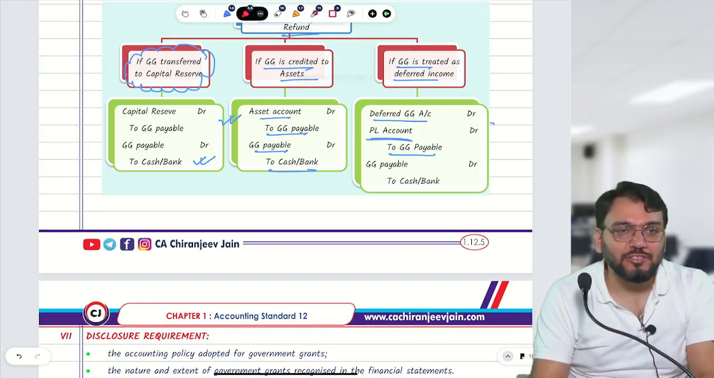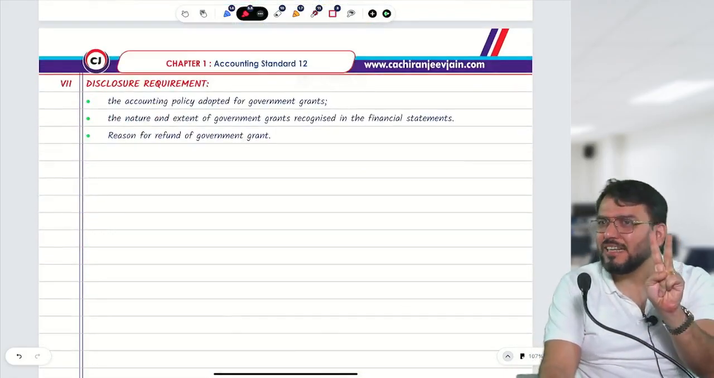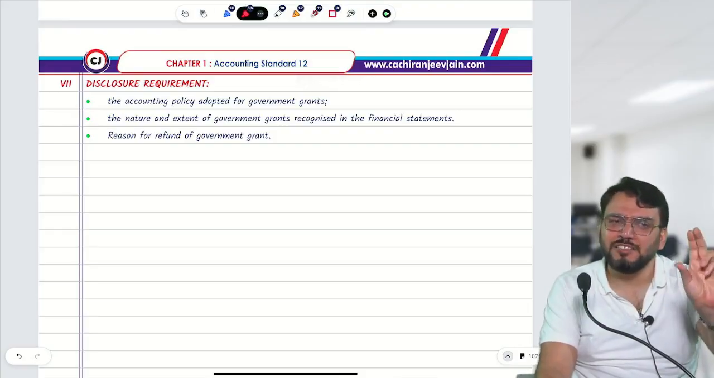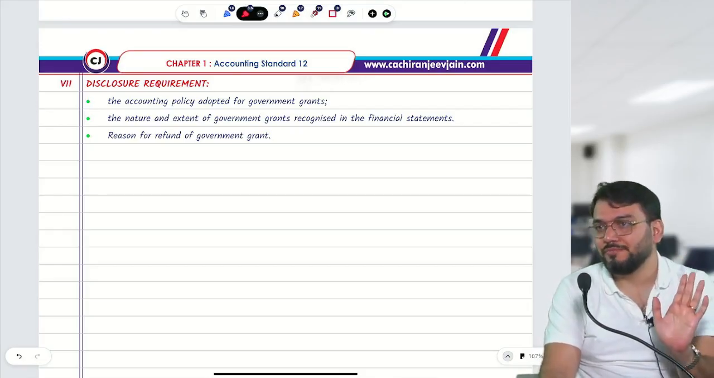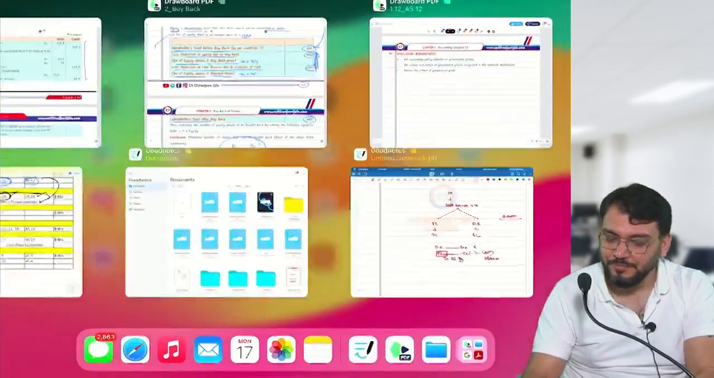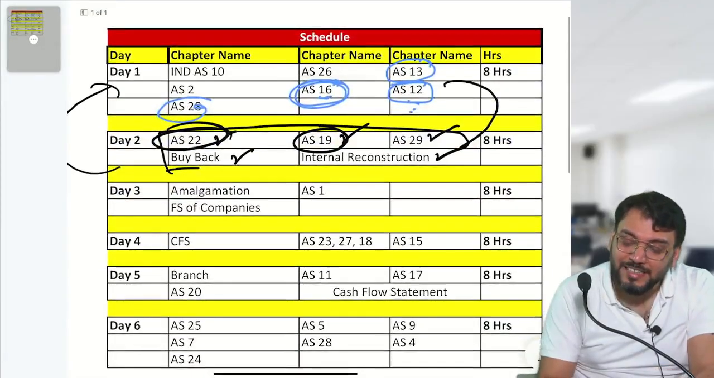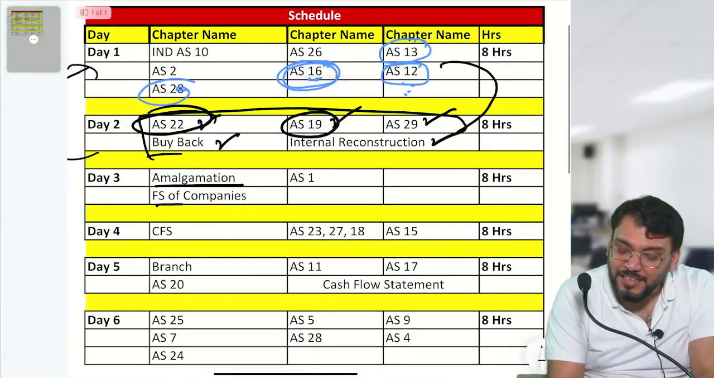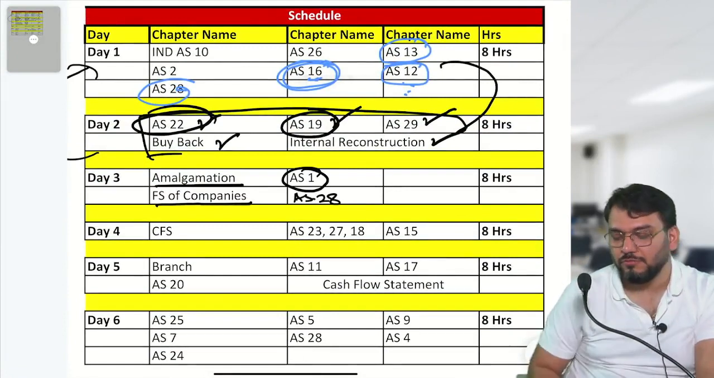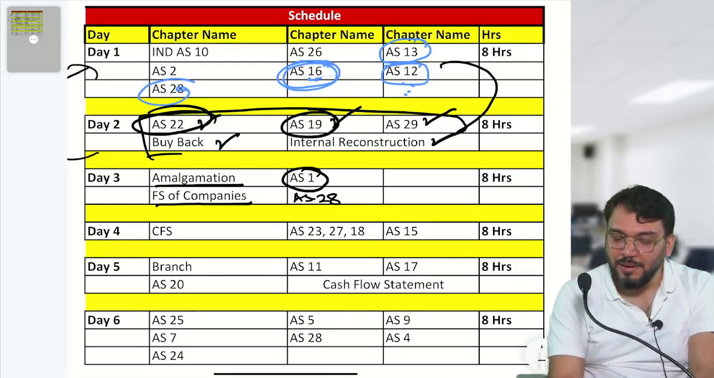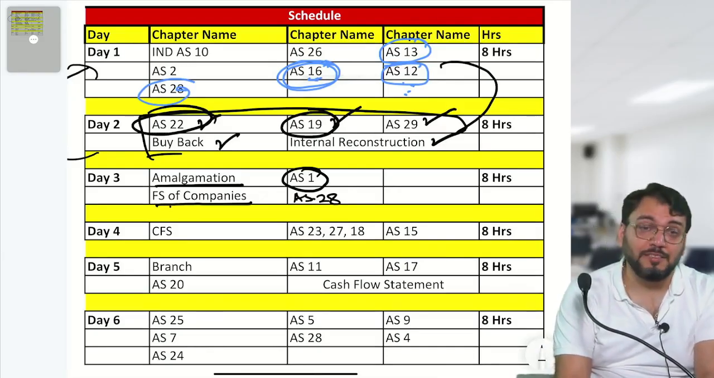So today we completed AS12. Okay, we are left with AS28 and AS13. AS28 is very less from the exam point of view. AS13 is a big chapter, so AS13 will take more than 2 hours. Okay, we'll complete it, don't worry. So what is the day 3 target? Amalgamation, financial statement of company and AS1. AS1 is very easy, so I think we'll be able to complete AS28 also tomorrow. Amalgamation and financial statement are two big chapters. Amalgamation will take time.